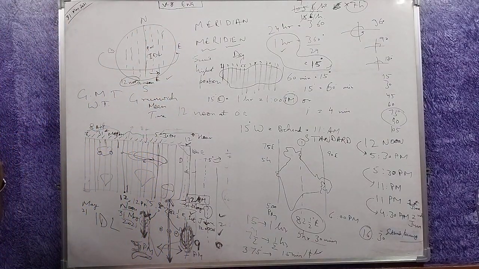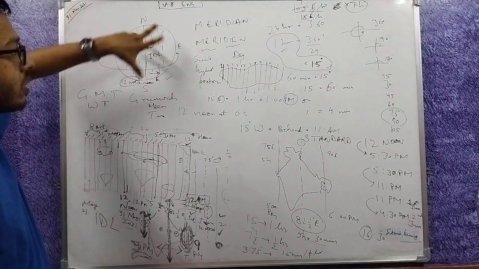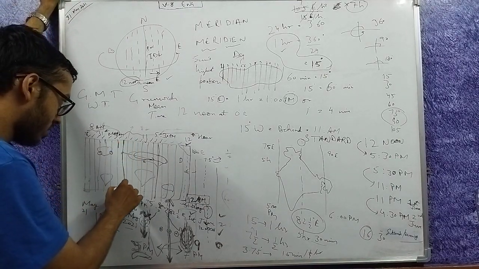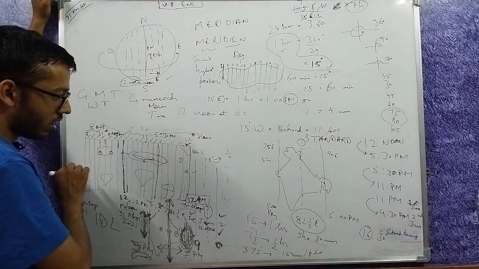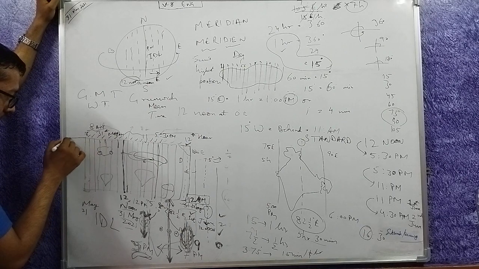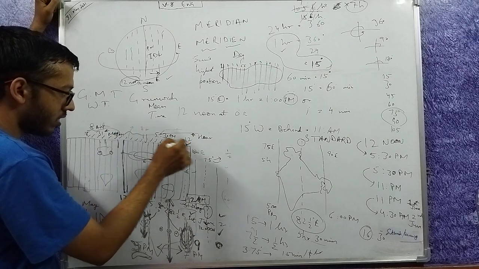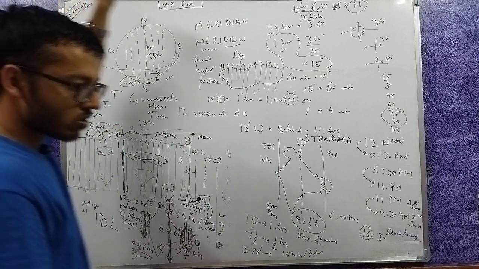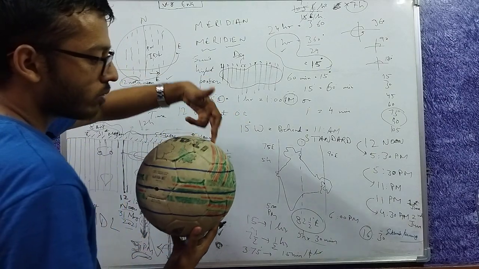So now let's come to the international date line. If it is 12 noon at Greenwich and the earth has a total of 24 hours, so here is the prime meridian, let's say. Now you move here, you move here. There must be 12 hours here and 12 hours here, because this is the prime meridian. So you move 12 hours, you come to the international date line.